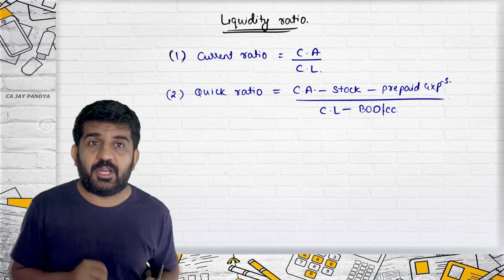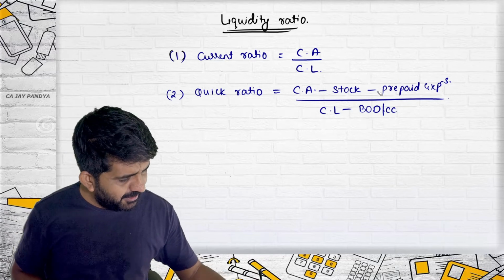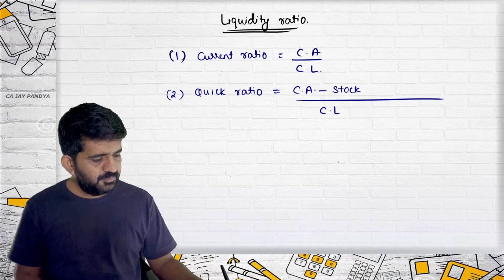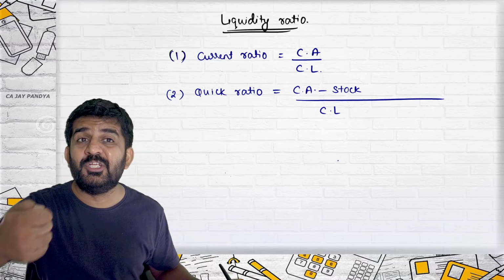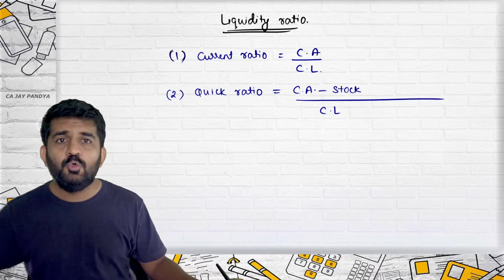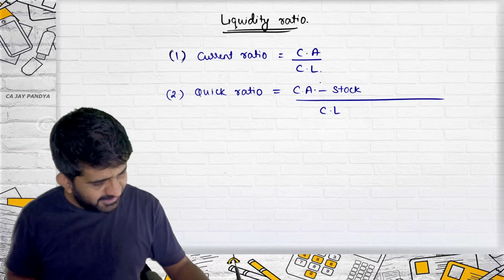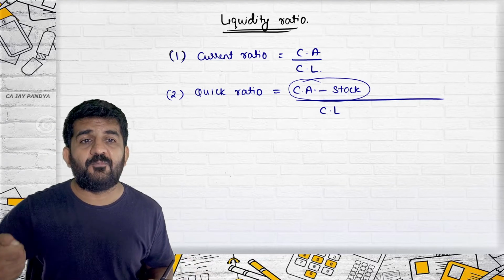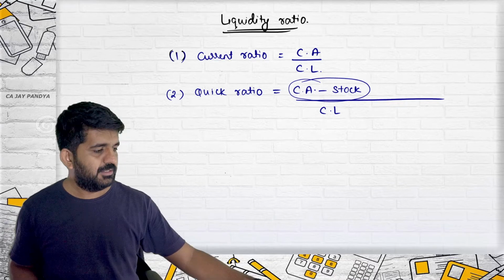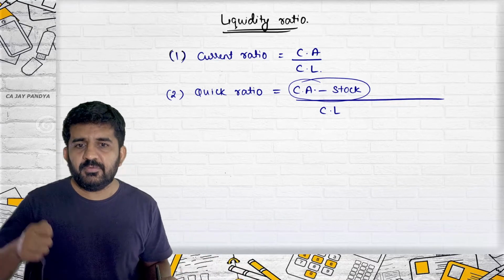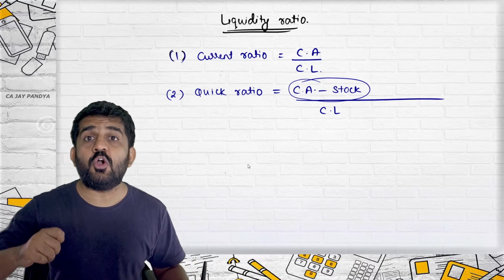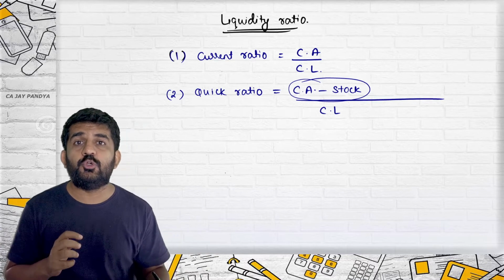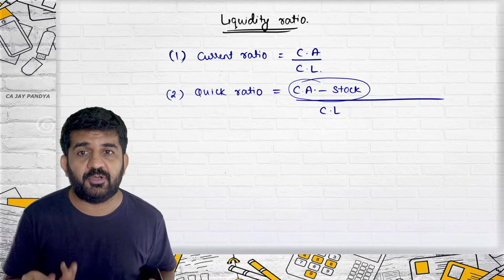Why this ratio? Try to concentrate. Let me right now remove this and this. Current assets include stock. So what is my numerator? Try to understand. Current assets include the stock. So what I have done, I have removed stock from my current assets. Try to understand why sometimes it is good to remove stock from your current assets.